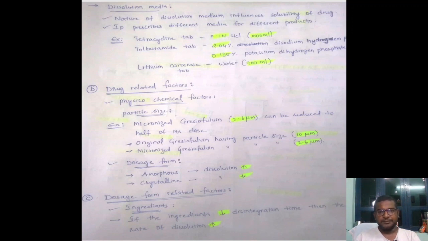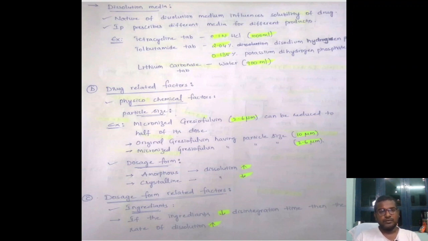So we can see the example for that. The original griseofulvin drug will have the particle size of 10 micrometer. If you convert that original griseofulvin into a micronized griseofulvin, it will have the particle size of 2.6 micrometer. For this micronized griseofulvin of 2.6 micrometer, we can reduce the dose of the drug into half. Why? Because the lesser the particle size, the greater the dissolution, the greater the availability, and the action will also be much more in a very short span of time.